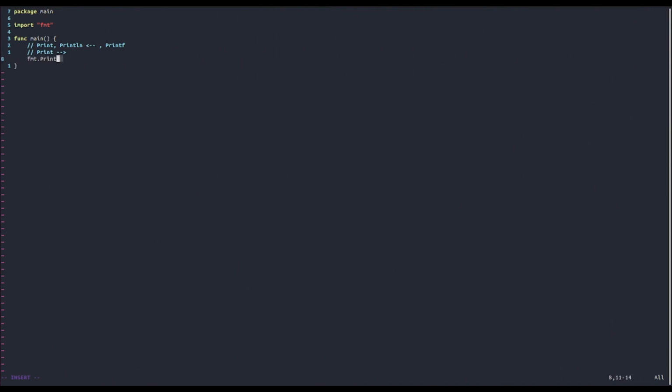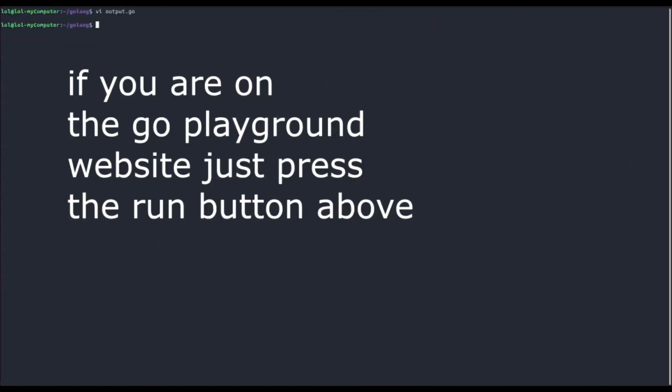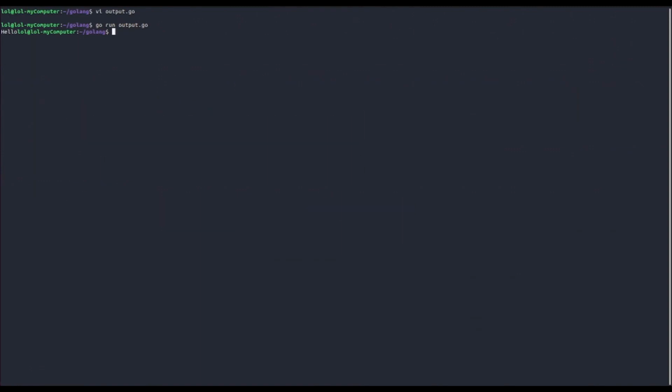So let's try to print something like hello with the print function. And let's also comment this out, but let's print that with the println function. So I'm going to print the same thing. Let's try and run this program, first using the print function, so printing out to the console the hello string with the print function. And let's see what happens. In particular, if we say go run output.go, we get hello, but it's on the same line.